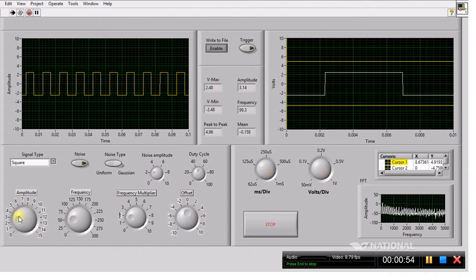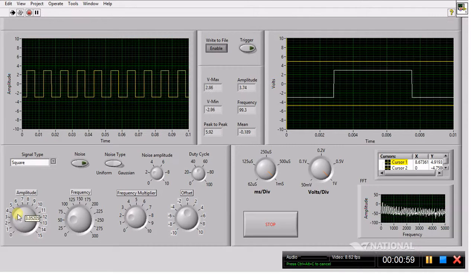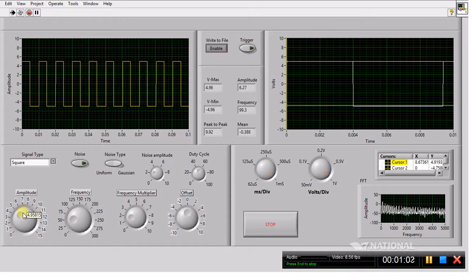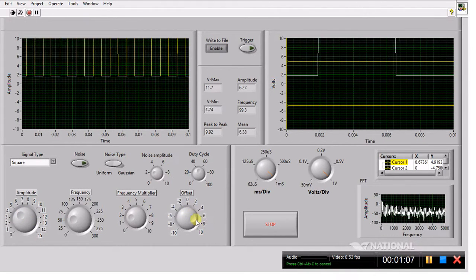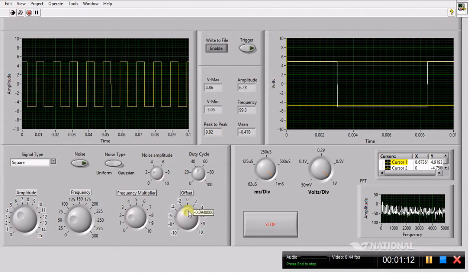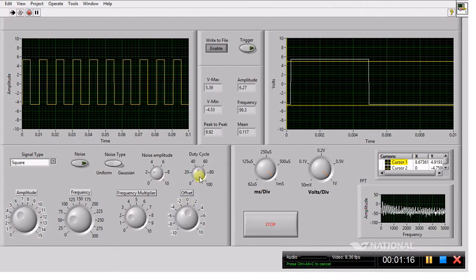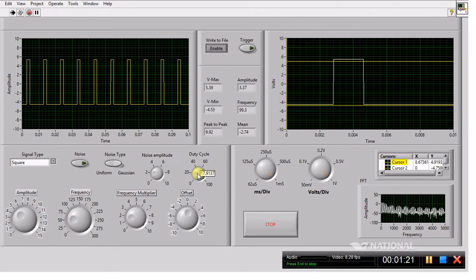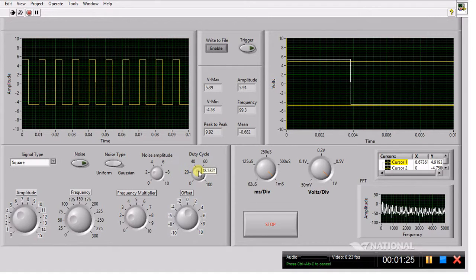I've got an amplitude knob here. I can adjust that up to 15 volts if I'd like. Let's keep it down here around 5 or so. I've got an offset knob here. I can go to -10, back up to 10. Let's find the middle there again. I've got a duty cycle for the square wave that just changes the percentage of the peaks there.